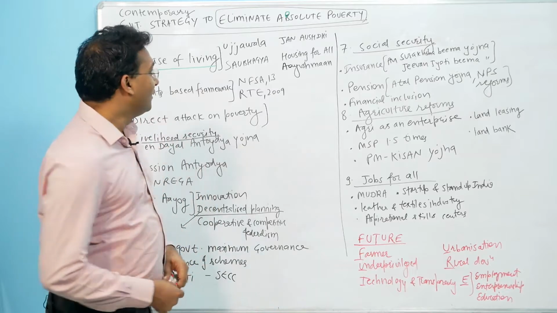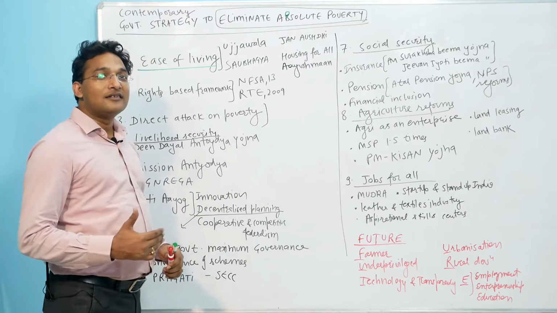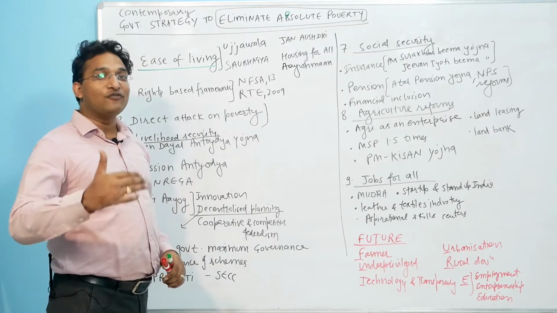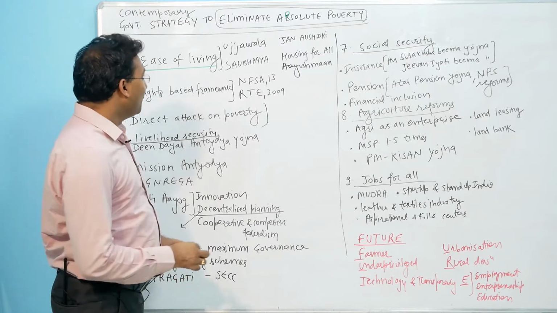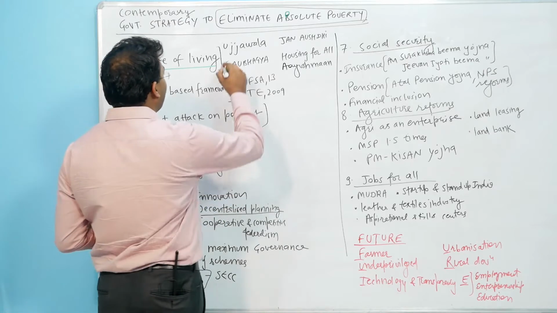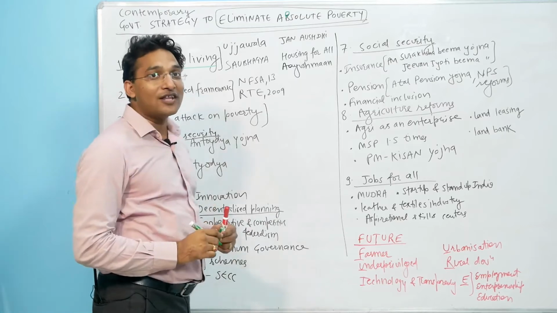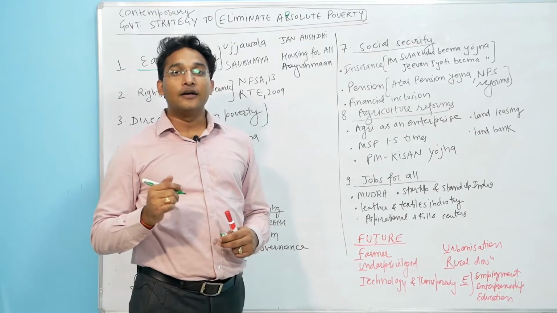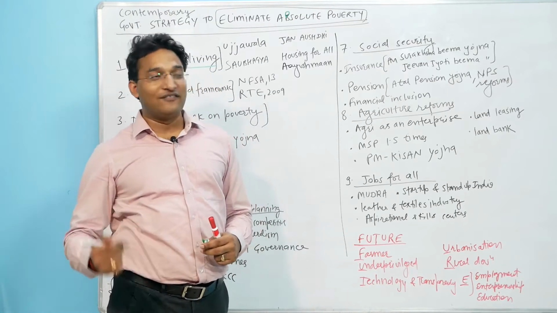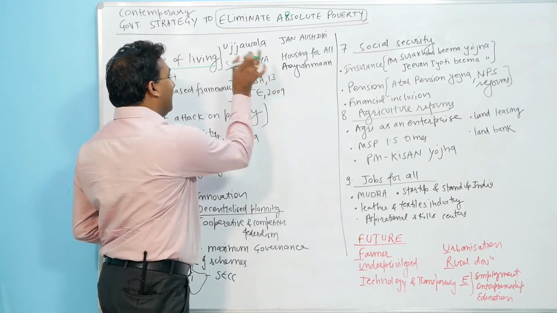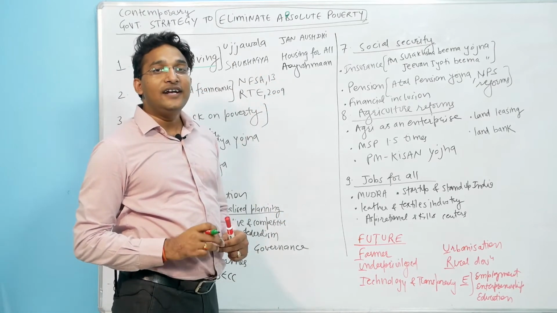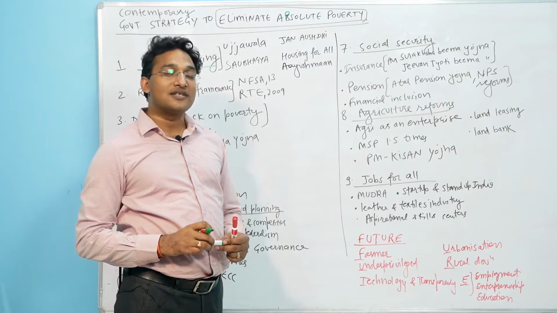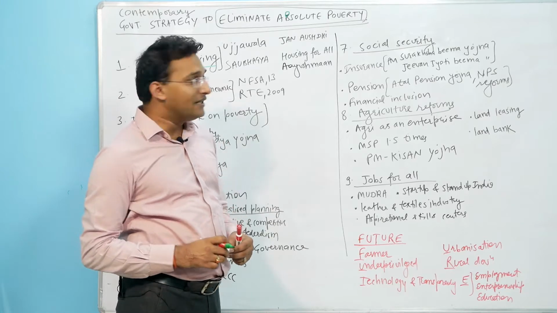The government is promoting ease of living on the lines of ease of doing business. The first scheme under ease of living is the Ujjwala scheme, under which the government is providing free LPG connections to BPL families. Then we have the Saubhagya scheme, where free household electricity connections are provided to BPL families.